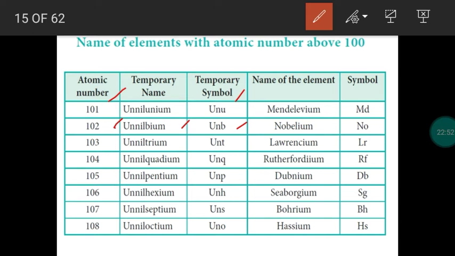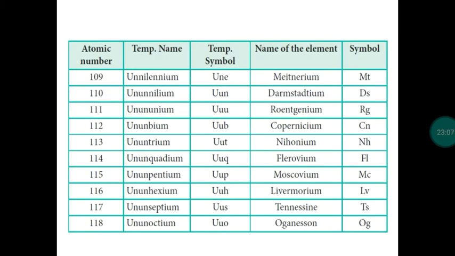So in the same way, you can write the name for the remaining elements: unniltrium, unnilquadium, unnilpentium, unnilhexium, unnilseptium, unniloctium, like that. For all 118 elements, you can write the IUPAC name.